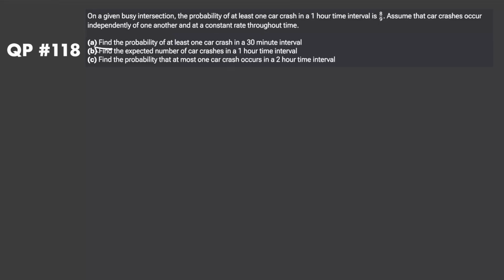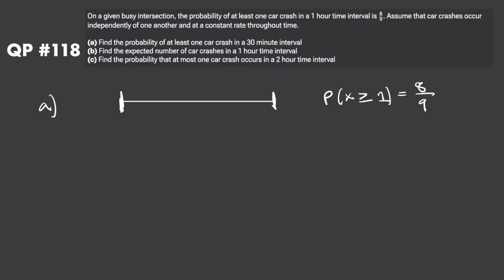Now in part A, it's asking us to find the probability of at least one car crash in a 30-minute interval. So first of all, what do we know? Well, we know that we have a 1 hour time interval, which I'll draw like this. And we know that in this 1 hour time interval, the probability of at least one car crash occurring, so I'll say the probability that x is greater than or equal to 1, is equal to 8/9. x is the number of car crashes in an hour. The probability that it's greater than or equal to 1 is 8/9.